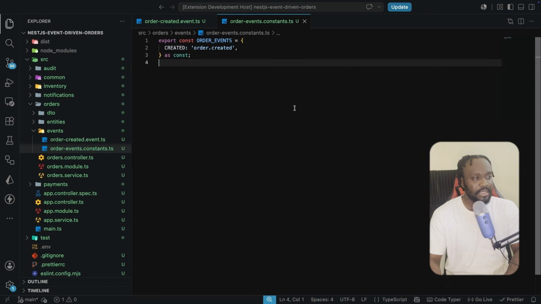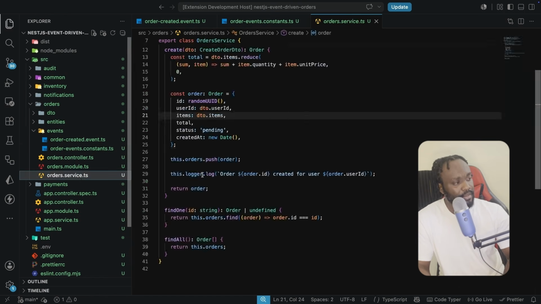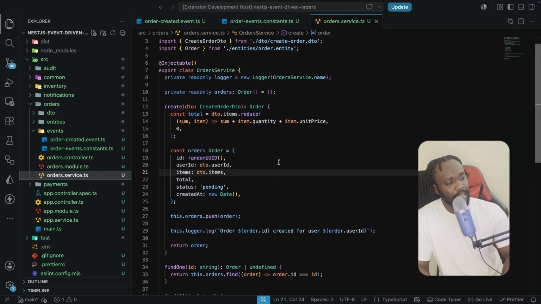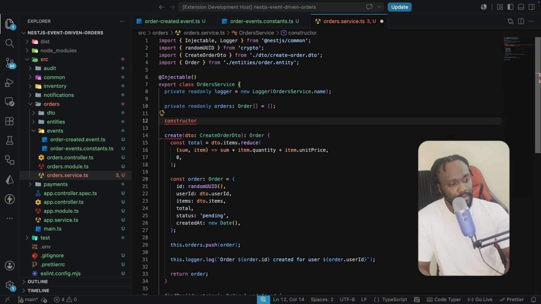We need to actually emit it from the orders service the moment an order gets created. Now we have a valid endpoint and we have an event contract we have created. We need to make sure that we connect both of them together. We're going to be doing this in the orders service. So let's come over to the order service. And the first thing we're going to do is to have the constructor so that we can initialize the event emitter. So right here in the constructor, we'll say private readonly eventEmitter is going to be of type EventEmitter2 over here.